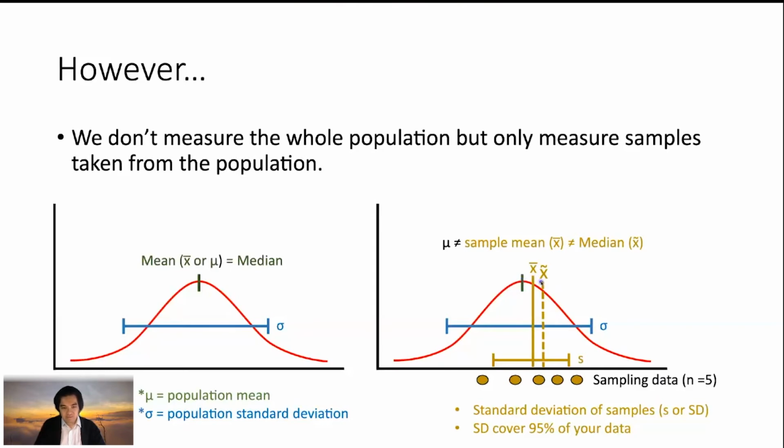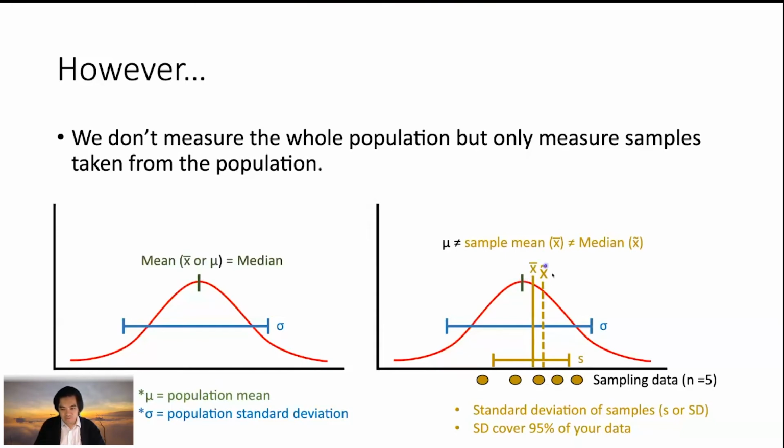At the same time, you guys notice the median of your sample is always not going to be equal to your mean. If you measure the whole population, our mean and the median are going to be equal. In this instance, when we do the sampling and we measure the average of our sample, it will be different from the mean of the actual population or the actual distribution. We cannot know that. It's very difficult for us to.